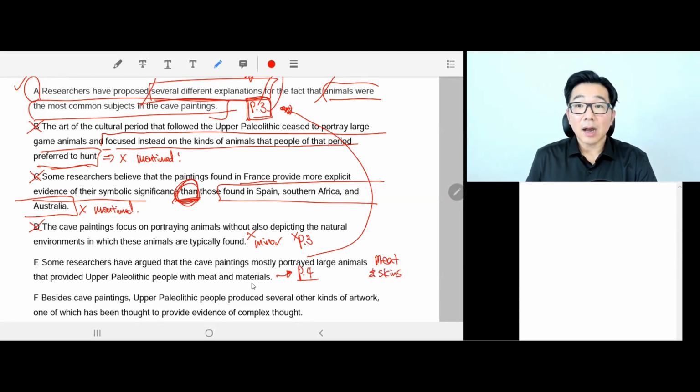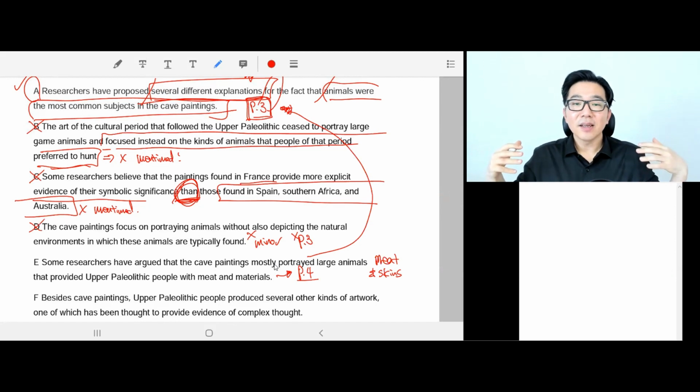For example, they needed mammoth, so they get lots of meat because it's a very large animal. That's one of the main ideas in paragraph 4. And another reason why they portrayed large animals mostly was because they feared them. They needed to hunt them.